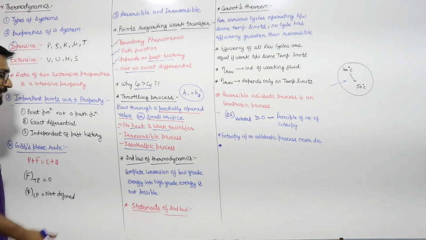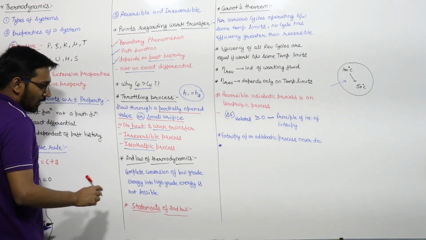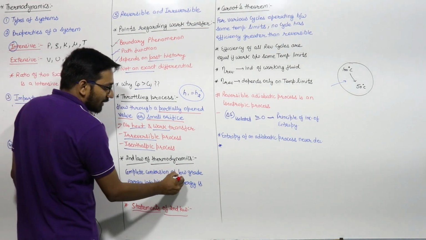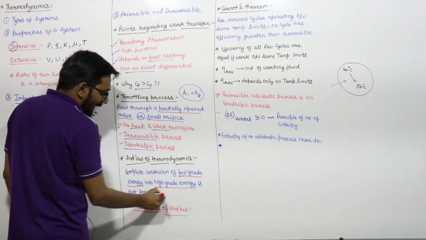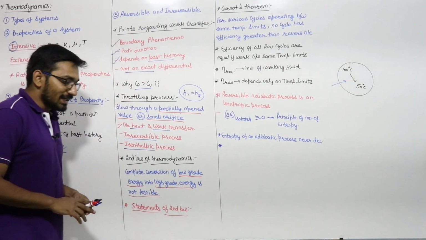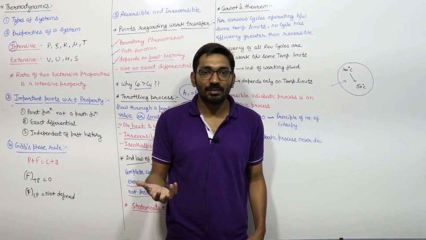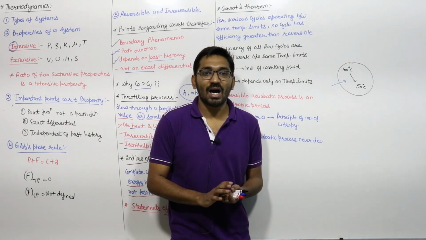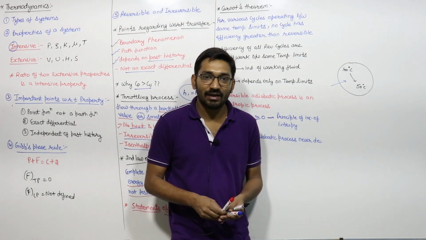The second law of thermodynamics says that the complete conversion of low grade energy into high grade energy is not possible. Right? In a cycle, if you give some low grade energy to the cycle, then it cannot be completely converted into the high grade energy. Low grade energy is heat and high grade energy is work.